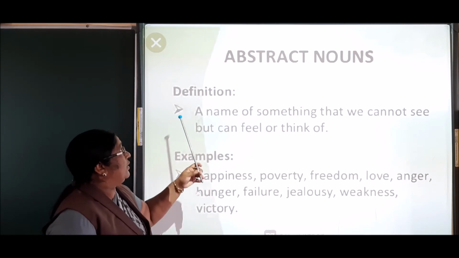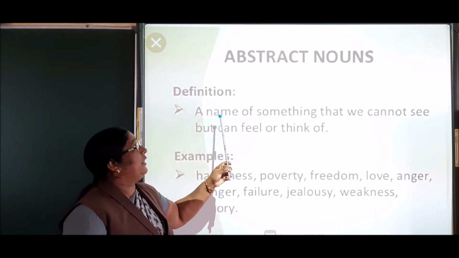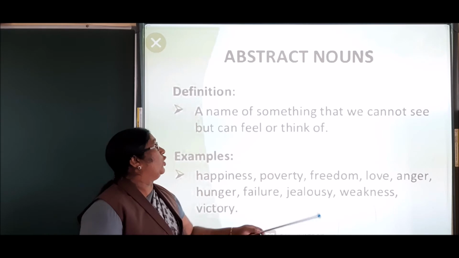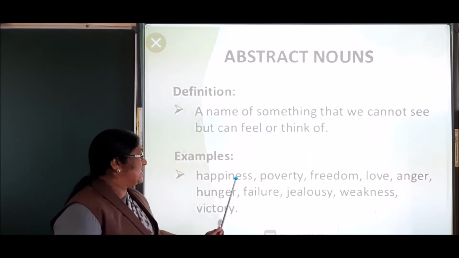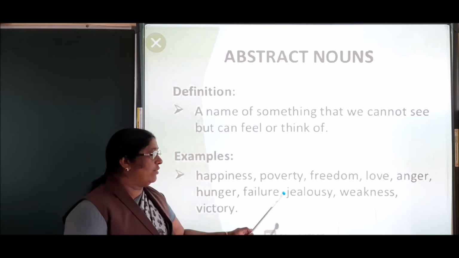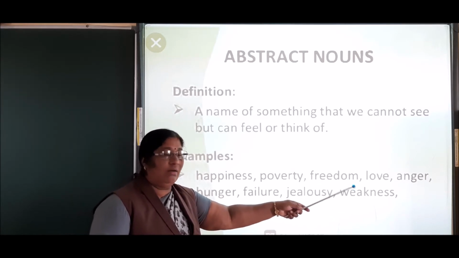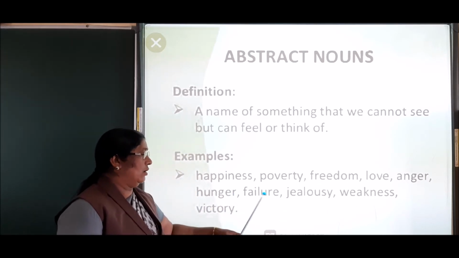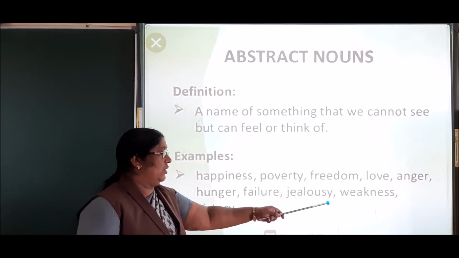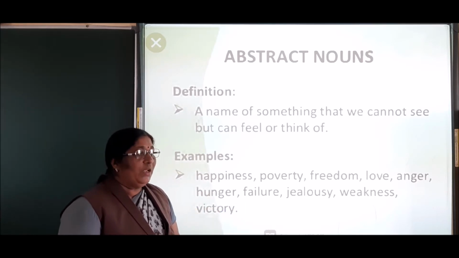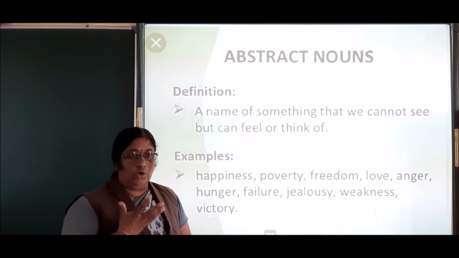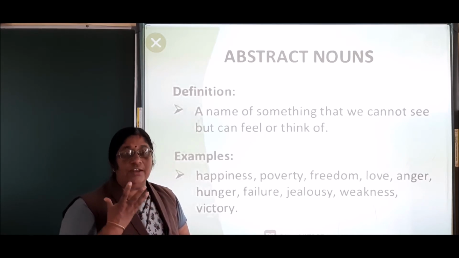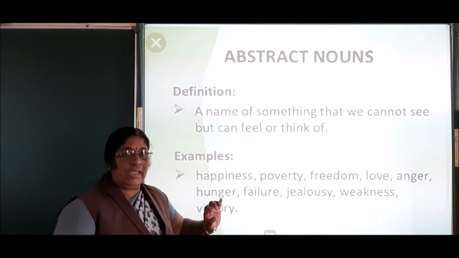Abstract noun. An abstract noun is a name of something that we cannot see but can feel or think of. Examples: happiness, poverty, freedom, love, anger, hunger, failure, jealousy, weakness, victory. Love. Love comes from the heart. We cannot see that love but we can feel it. That is called an abstract noun.